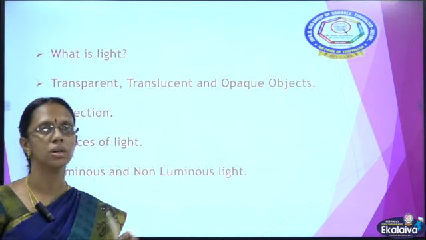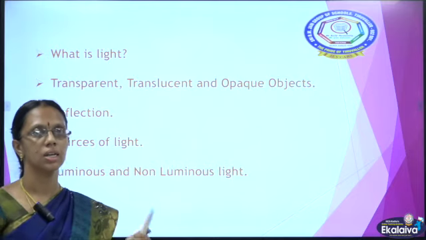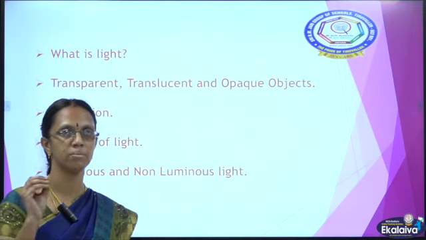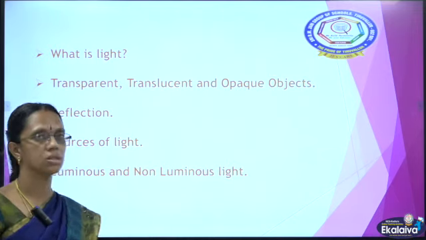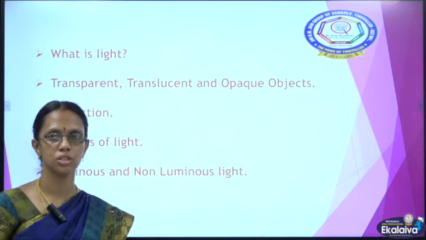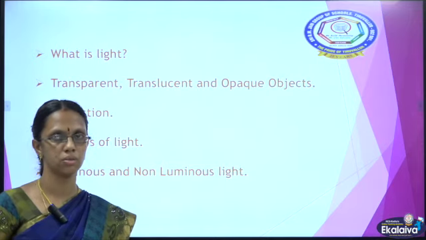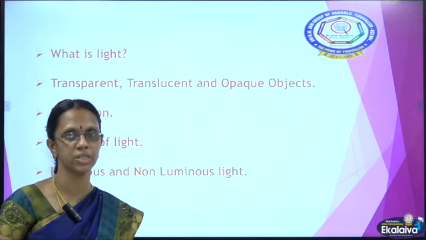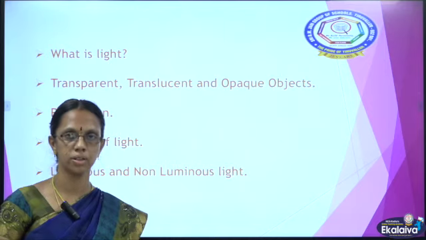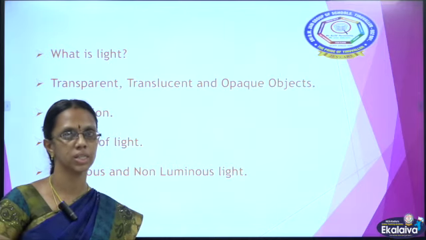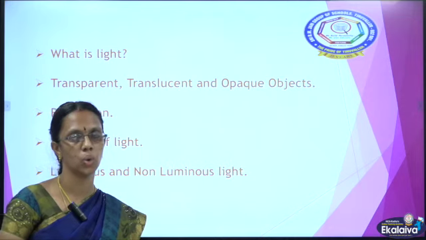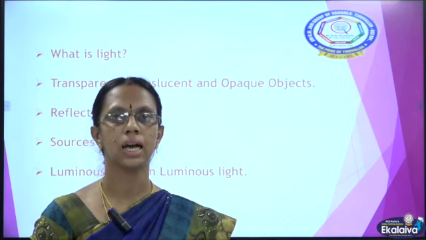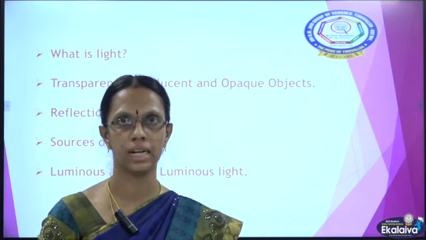And then we saw about reflection. Reflection is nothing but the bending back or reflecting back of the light when it meets a surface. And we saw the sources of light, which are natural sources and artificial sources, and finally we saw about luminous and non-luminous objects. Luminous objects have light of their own, and non-luminous objects do not have light of their own. So children, I hope you have learnt about light and the properties of light.